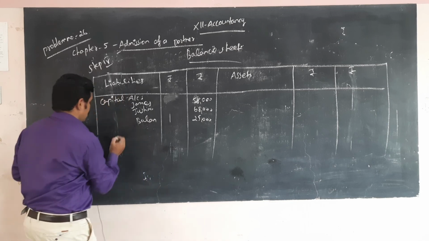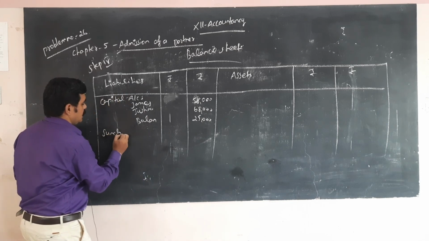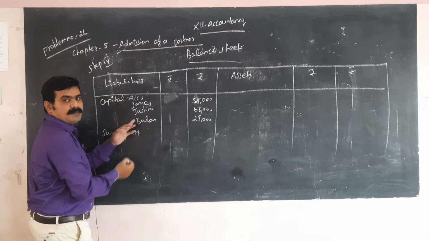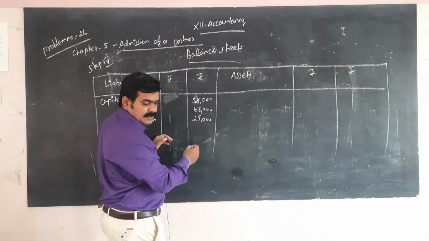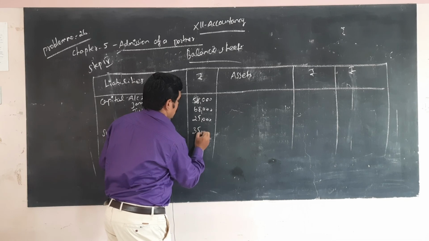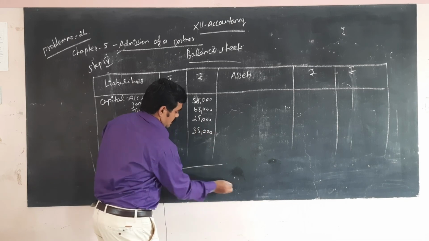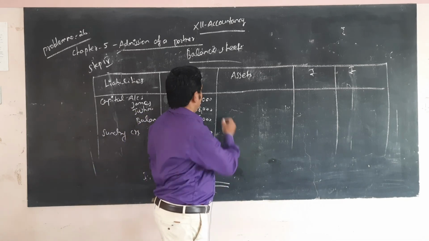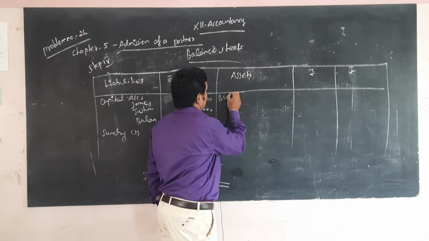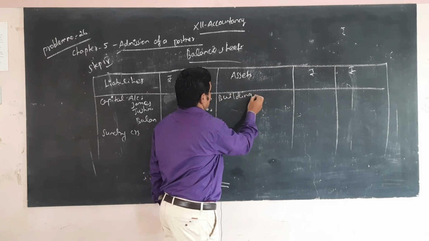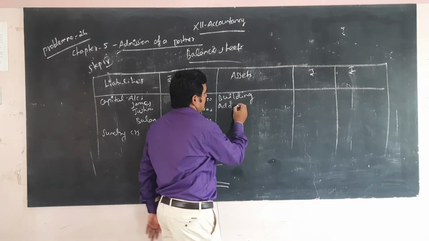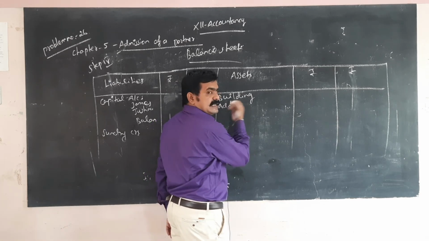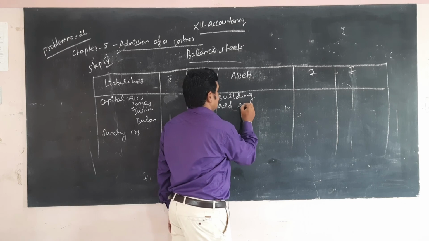Next one, sundry creditors, is on the liability side, so this amount comes under your balance sheet. Here, building: add appreciation, because we already said 10,000 will increase. Okay, 10,000 is increased.